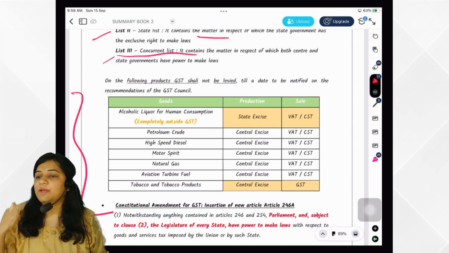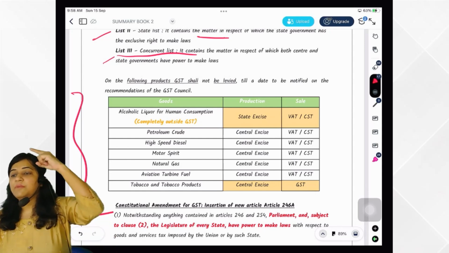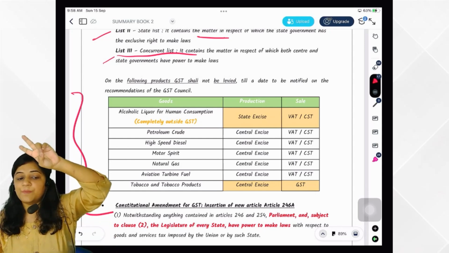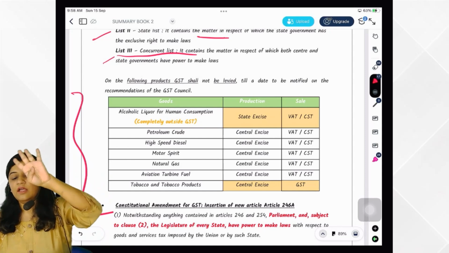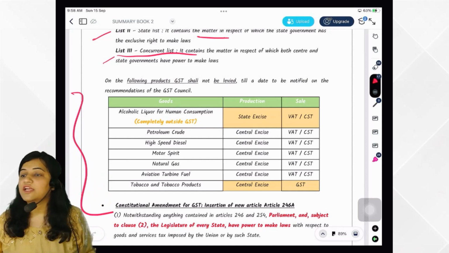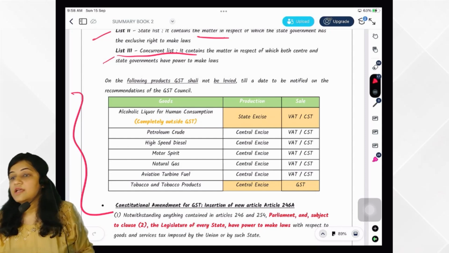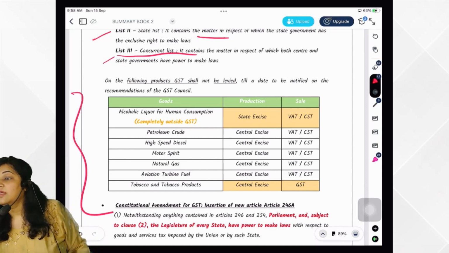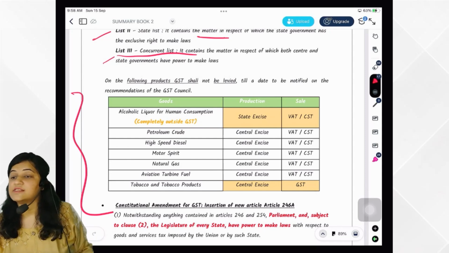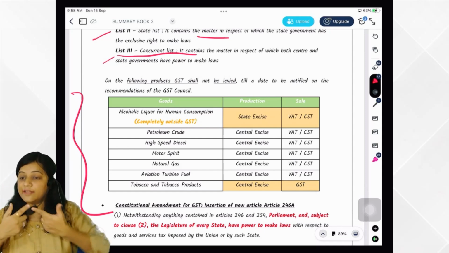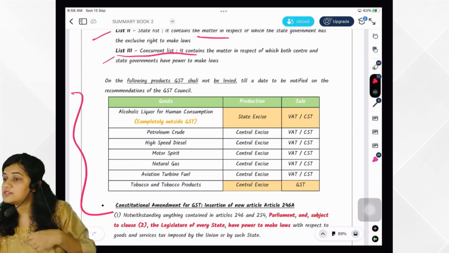Then PHMNA items. What is PHMNA? Petroleum crude, high speed diesel, motor spirit, natural gas and aviation turbine fuel. On its manufacturing, central excise. On its sale, VAT or CST, as the case may be. In case of intrastate, VAT. In case of interstate, CST.